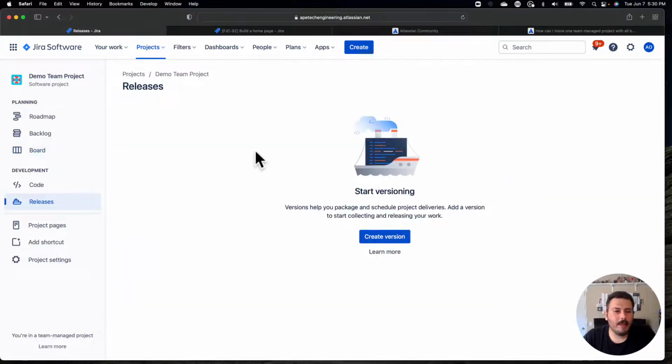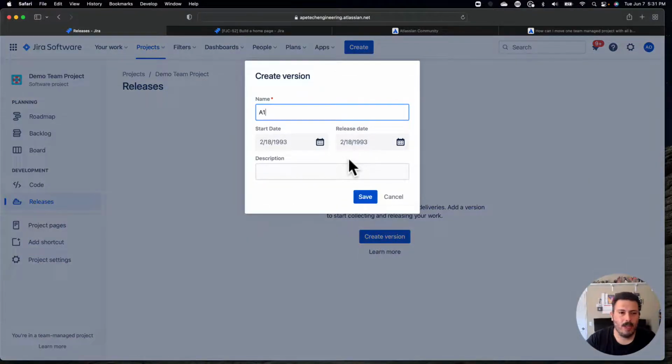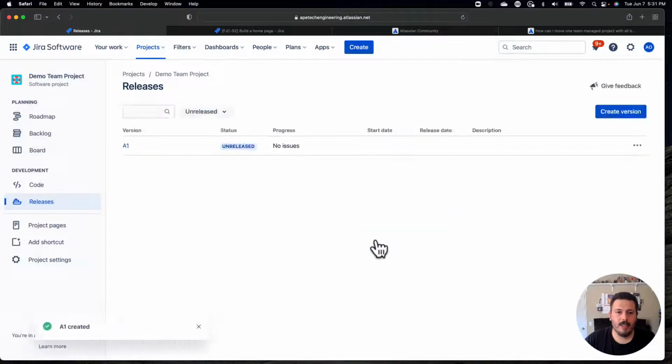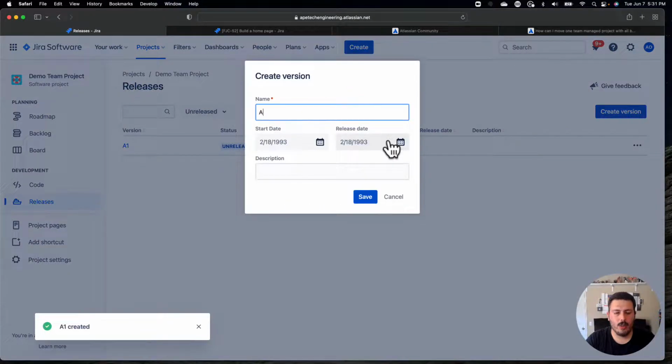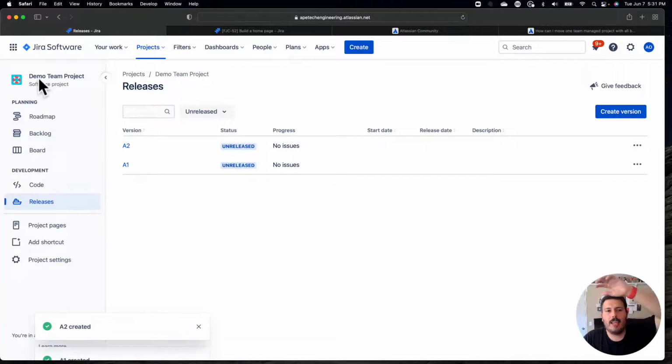So my recommendation that I'm going to provide as an answer is, while you can't do exactly what the user is trying to achieve, which is essentially have nested projects, that's not possible. What I would recommend for them to do is to leverage releases. You could make a release for A1, put some dates on there, and then create another release for A2 and put some dates on there, with the project being master project A or whatever that user had. So that's going to be my recommendation here, and I'll link back to the timestamp.